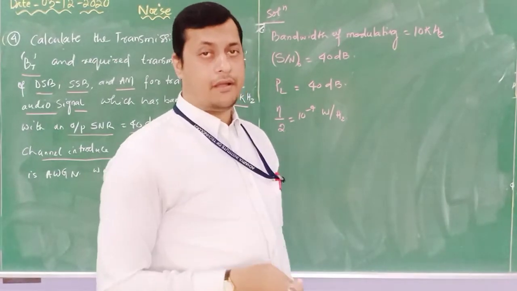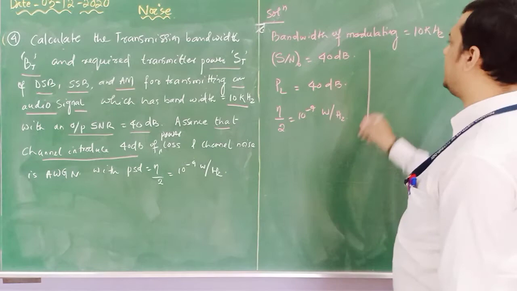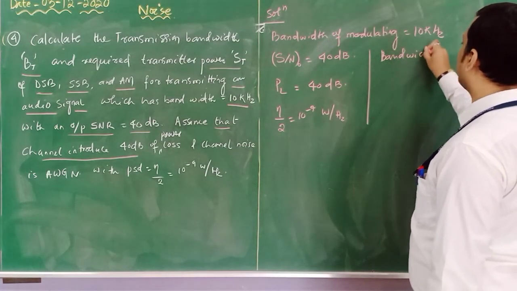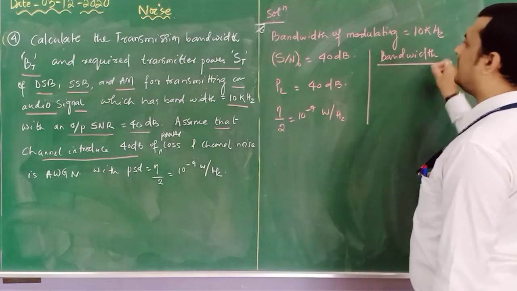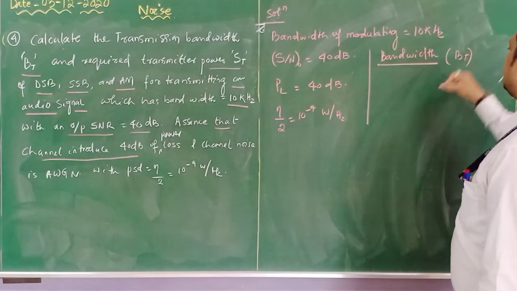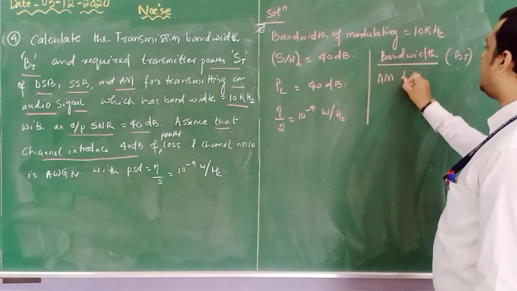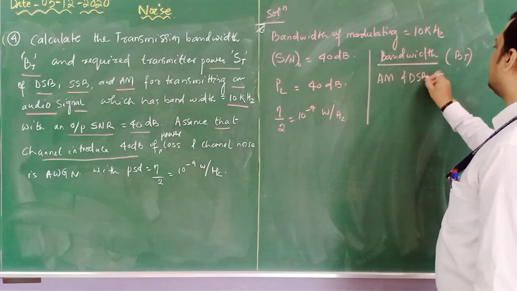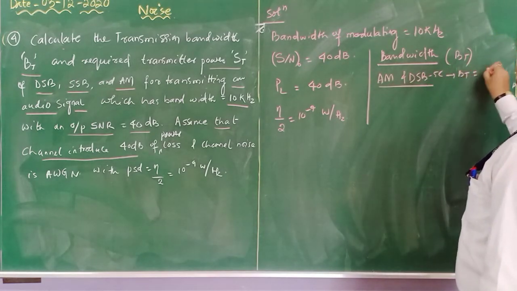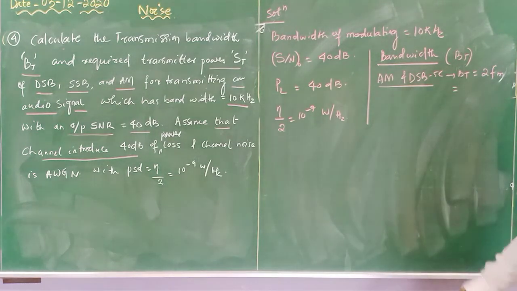Similarly, we have to identify this for this system. First of all, we need to calculate the bandwidth, as it is required for signal transmission. As you know, for AM and DSB-SC, the transmission bandwidth is twice fm. What is fm?